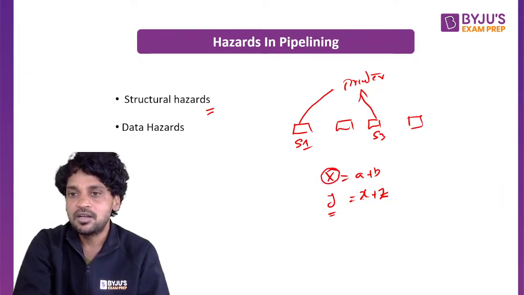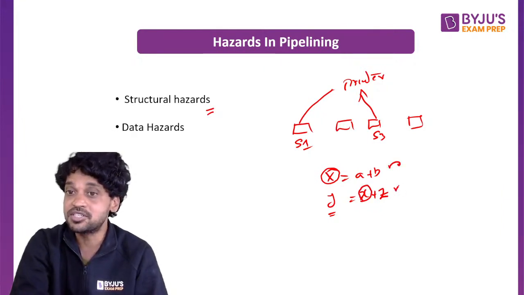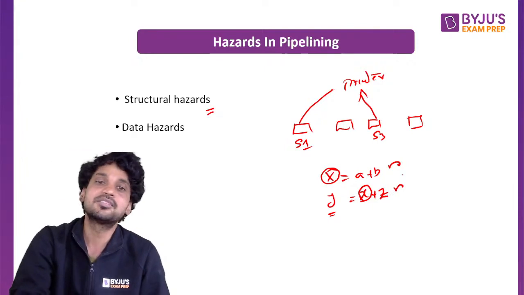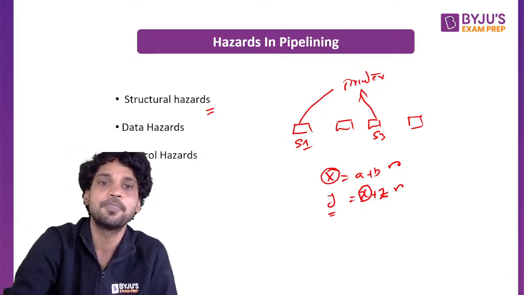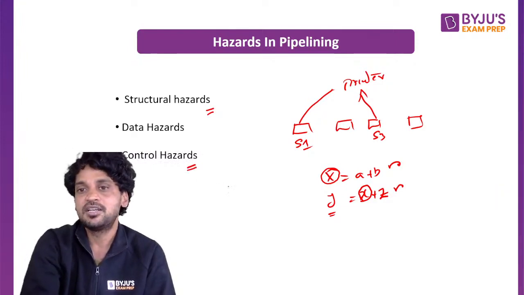In the next one, x is one of the source operands. Unless this instruction gets executed, this instruction cannot be fetched at all. So we see that there is a data hazard. It is a data dependency.